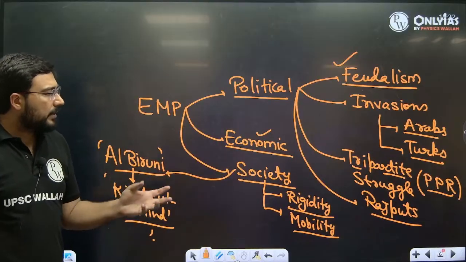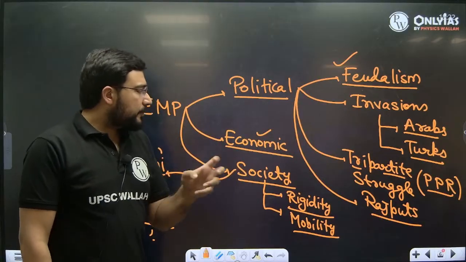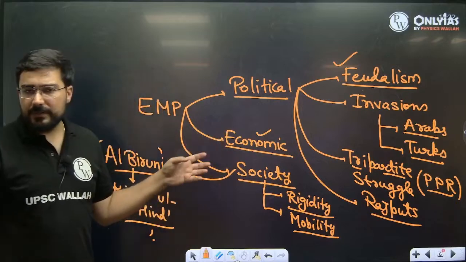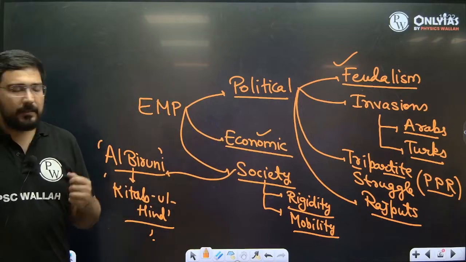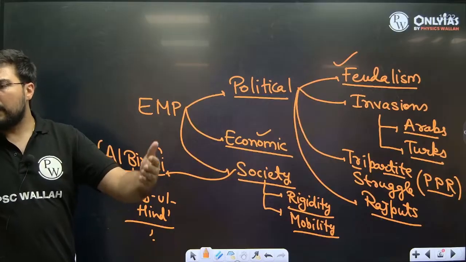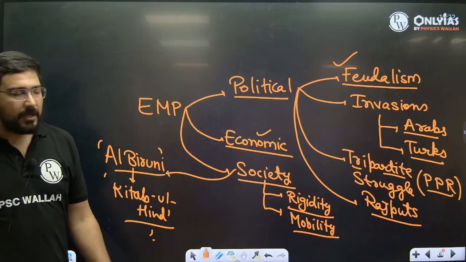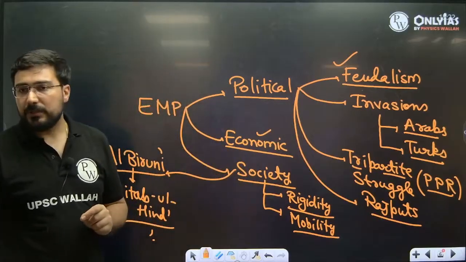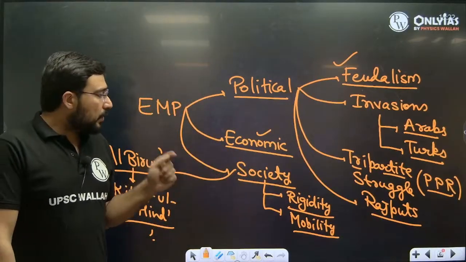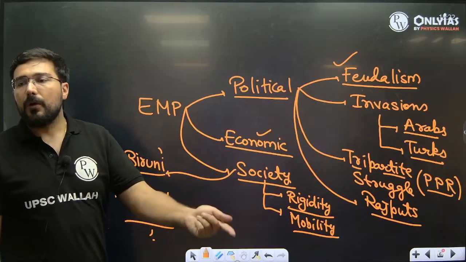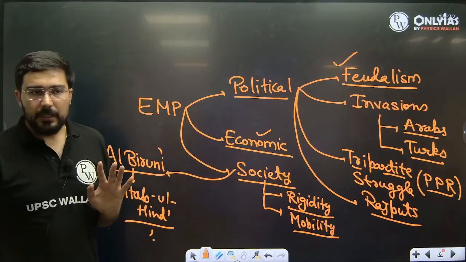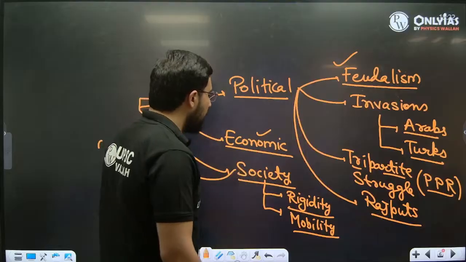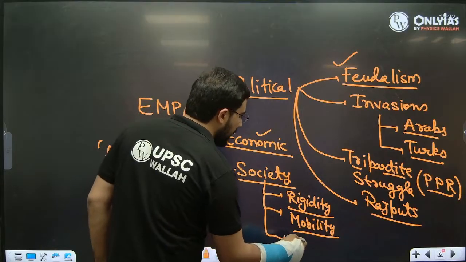The society was having these things like education. Yes, it was there, but generally some of the specific universities of the previous time got destroyed, like Nalanda and Vikramshila. They were destroyed by Bakhtiyar Khalji. The education system is first going to face a big challenge because of innovations. Number two, it is going to change also with the entry of new influences. The education system is going to have a change during this time.